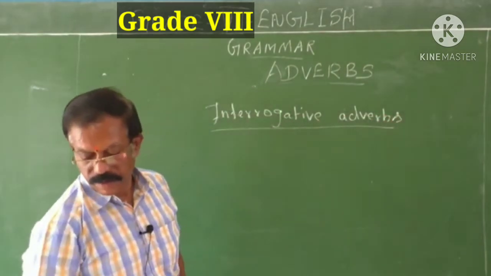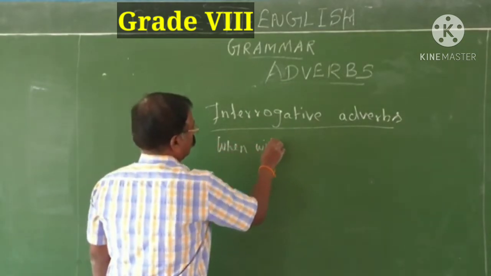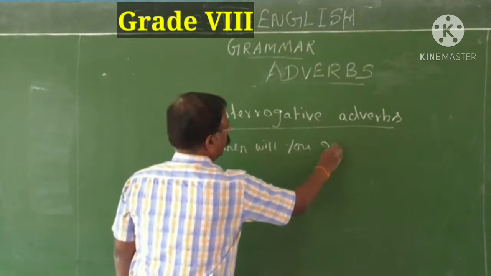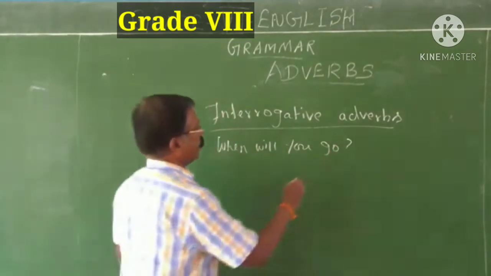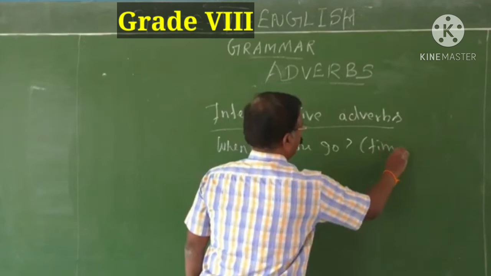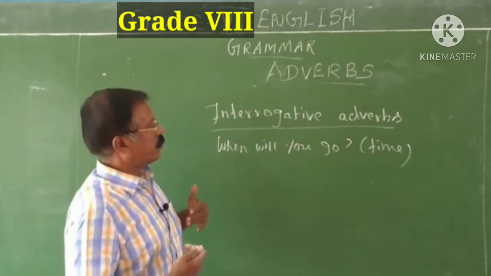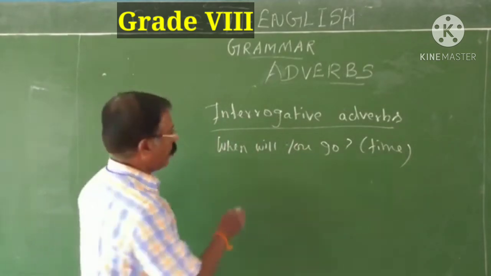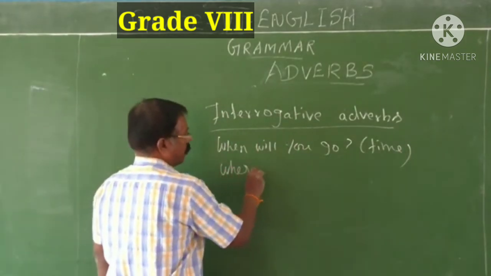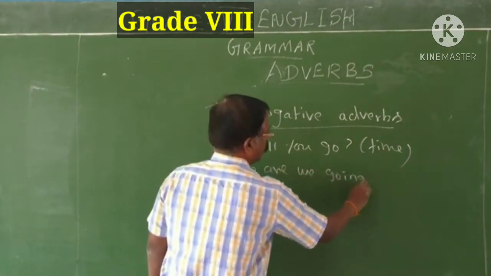So, see, when will you go? When will you be ready? See, time. Here this adverb of question, interrogation, helps us to frame a question in connection with the time. Where are we going?